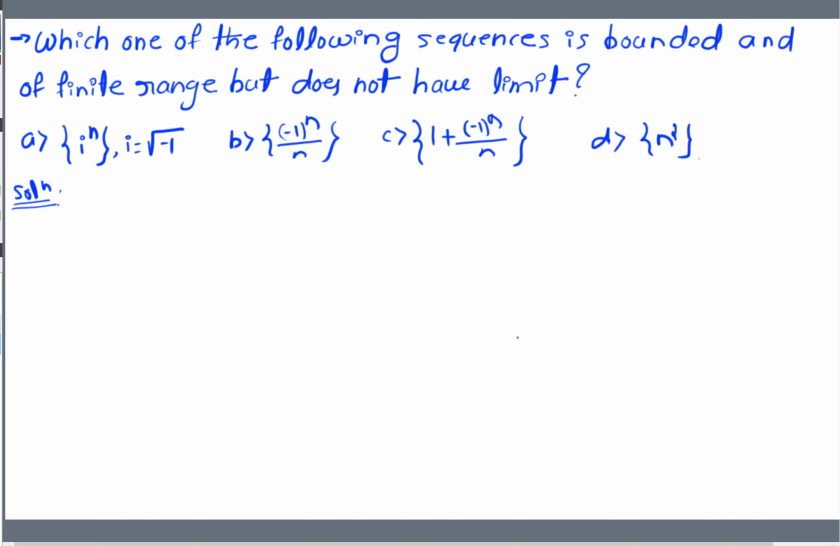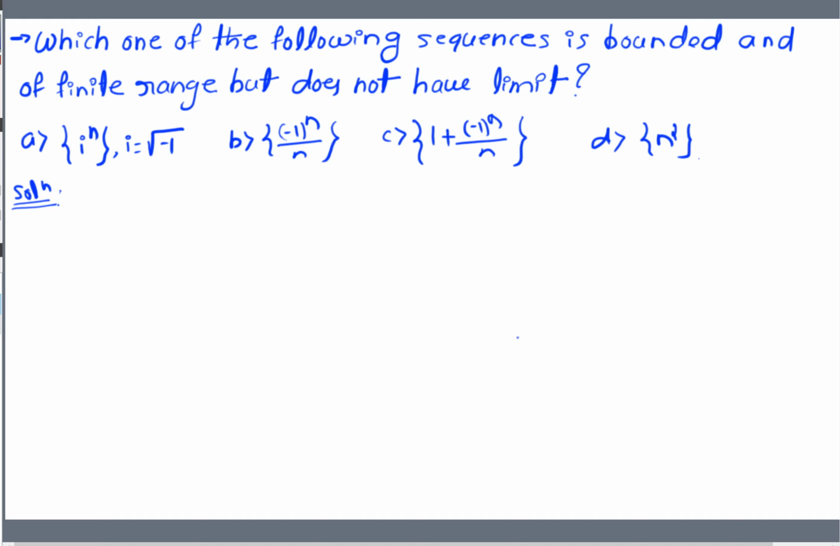Option A is the sequence i to the power n, where i is the square root of minus 1. Option B, minus 1 to the power n divided by n. Option C, 1 plus minus 1 to the power n divided by n. Option D, it is a n square. Before going to solve this exact question, we see the theory background of this example.